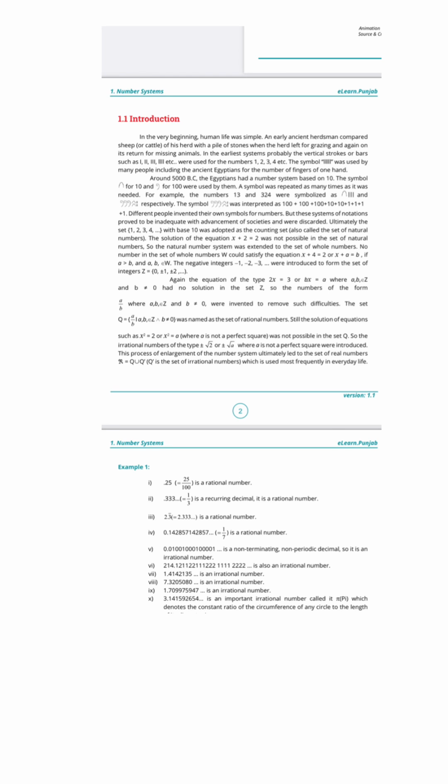And then we have said that 0.01001000100001 is a non-terminating, non-periodic decimal, so it is an irrational number. I think there are two types of numbers that should be explained separately. Number one is called rational number and the other is called irrational number. The irrational number is that number which cannot be exactly divided, because it is an unending number.